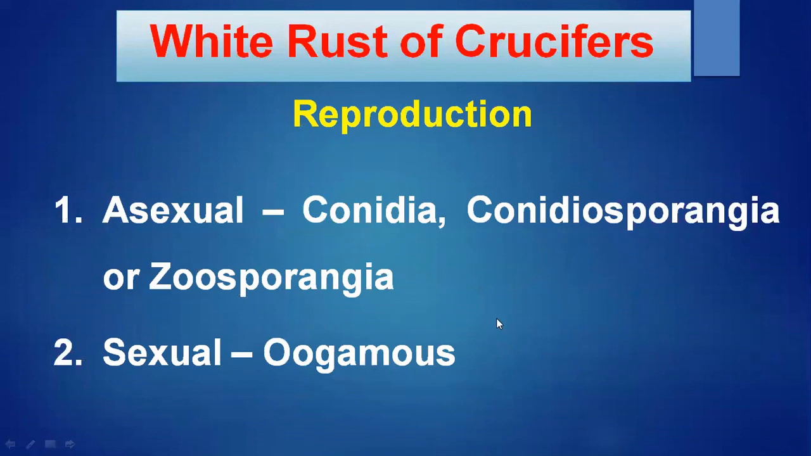Next, reproduction takes place by two means, asexual and sexual. Asexual reproduction takes place by the formation of conidia, conidiosporangia or sporangia, whereas sexual reproduction is oogamous. With this, we'll stop here, and in the next class, we'll continue with asexual reproduction.